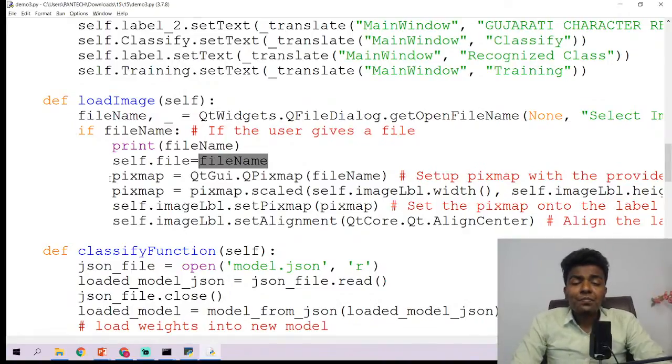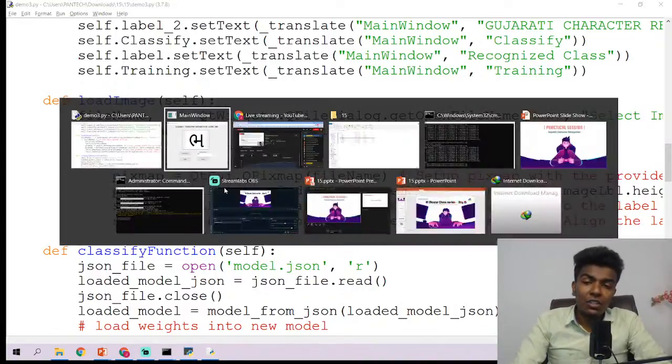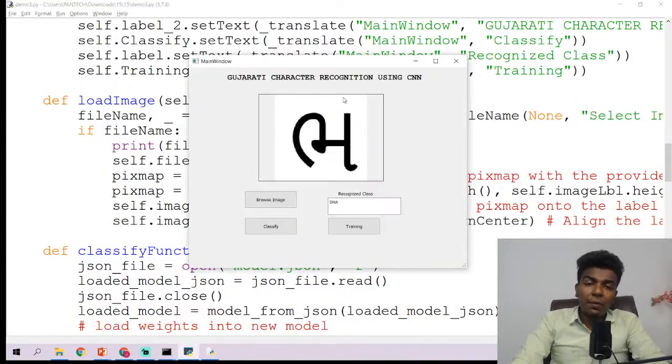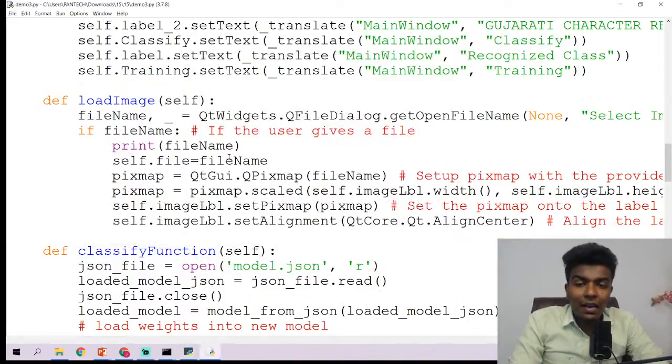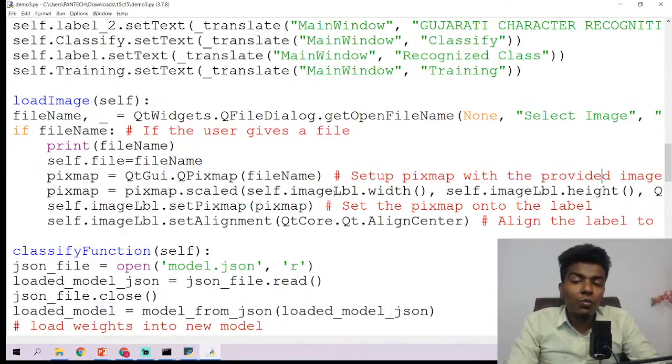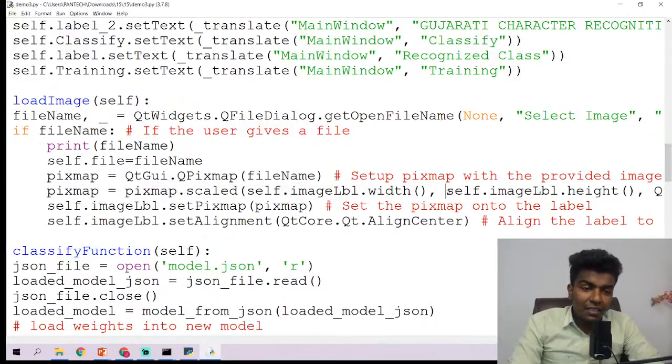And we are initializing the pixmap, guys, because once you have loaded the image, that image needs to be placed in this image label. So for that, pixmap is equal to QtGui.QPixmap(file name). This sets up the pixmap with the provided input. So it is going to pass that input image into that pixmap, and then pixmap is equal to pixmap.scaled(self.imagelabel.width, and this is the height.